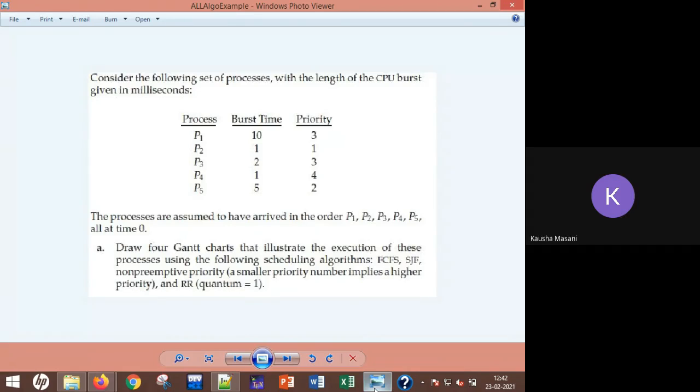Okay, give me the total turnaround time that you guys are getting. Online students, turnaround timing and wait timing total for FCFS.